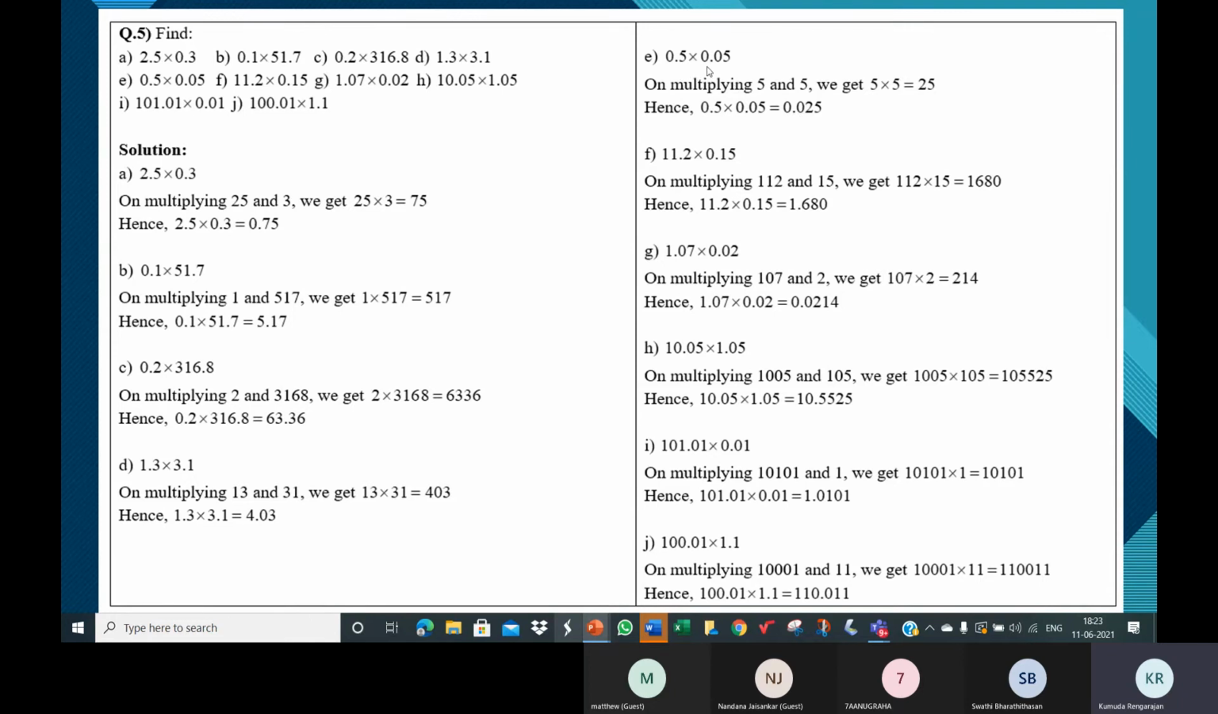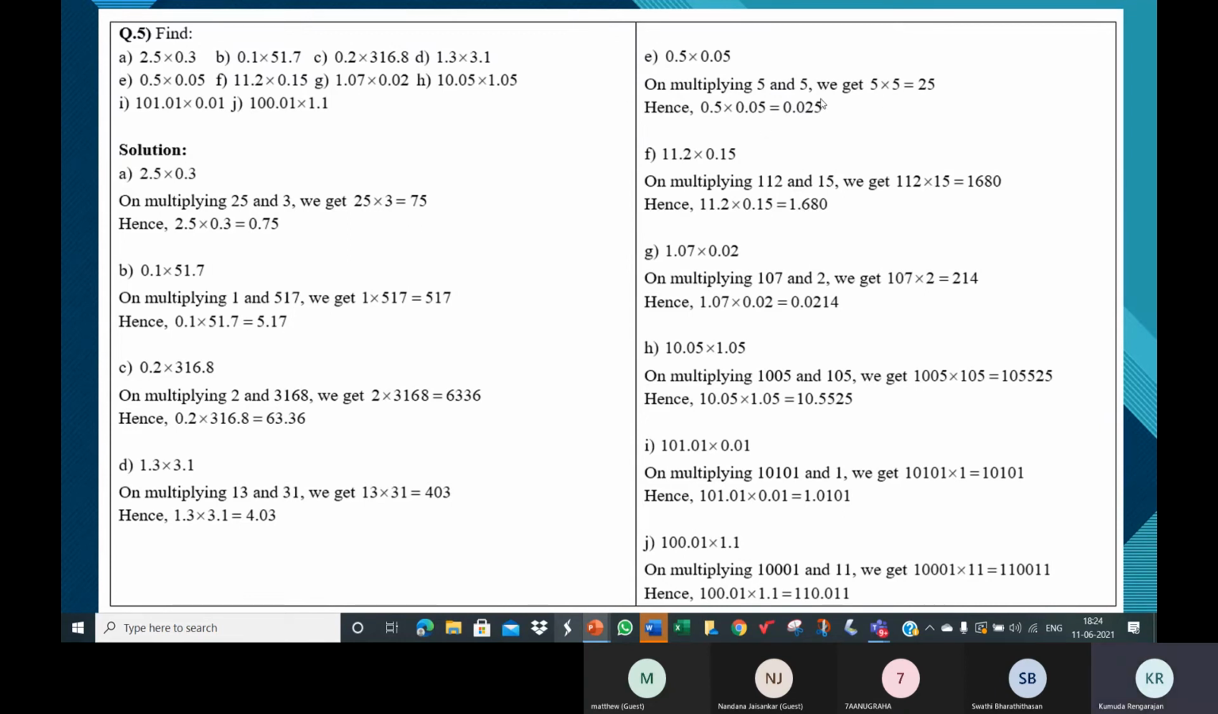Now, the product should have 3 decimal places. So you should keep a point and there should be 3 digits. But available is only 2 digits, 2 and 5. What do we do for the third one? So for the third one, you put a 0. That means after the decimal point, we need to have 3 digits, but we have only 2 digits, 2 and 5. So add a 0. So 0.025. This makes 3 decimal places. And before the decimal point, you can always add a 0. So the product is 0.025.